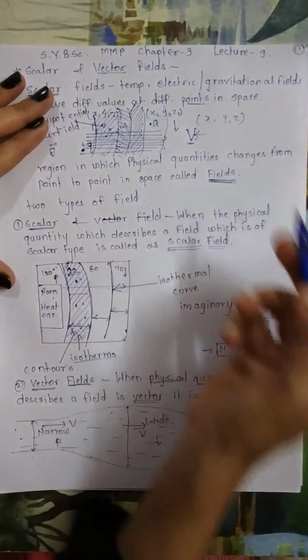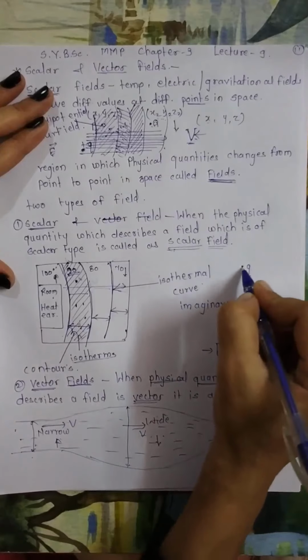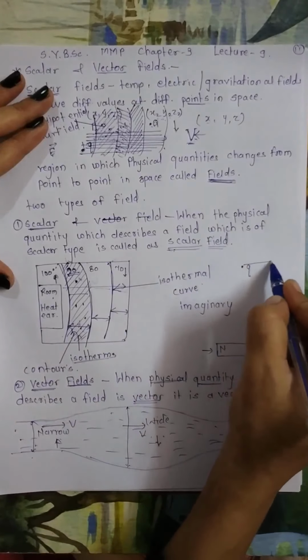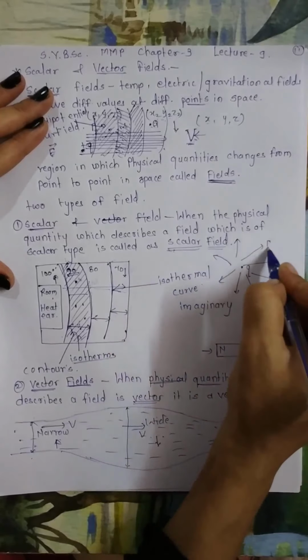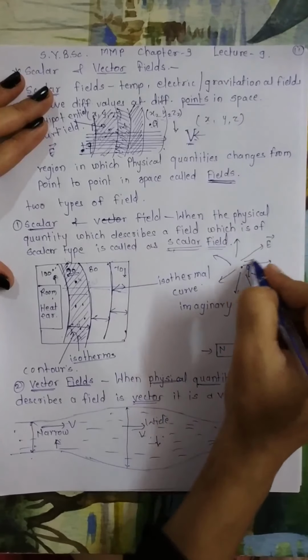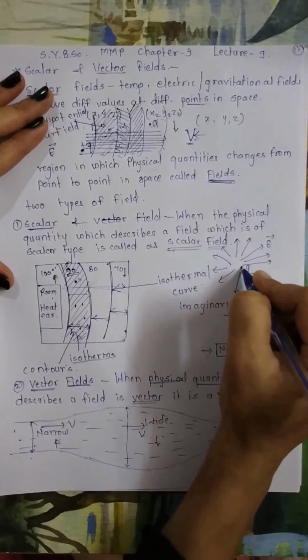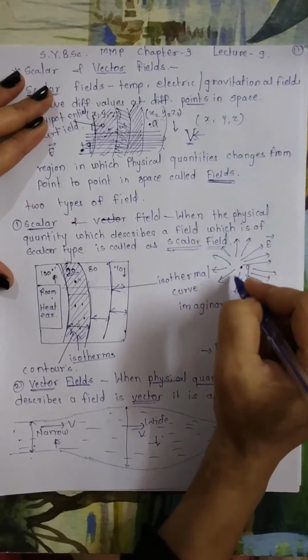So let me draw it in a new space. Suppose I am having a point charge. So it will create some electric field around the charge. So these are the electric fields given by this point charge. Now let's say this is E bar. So it will give electric field in all directions since it is a point source. So these are known as the lines of force.